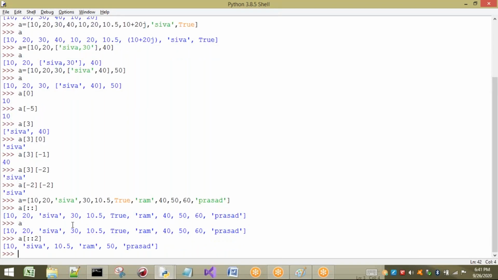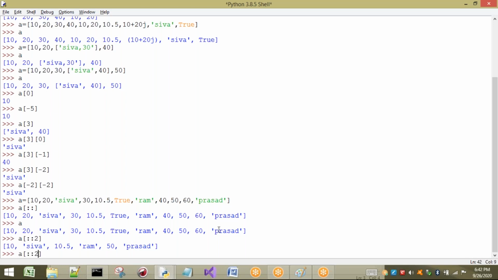Step 2 means first 10 will be printed. Step 1 means I would come to the next element, but since I have taken step 2, the next printed is 10.5, next Ram, next 50, next Prasad. In this way, step works as we have seen in our index concept. Already we know that we can have negative indexes also.